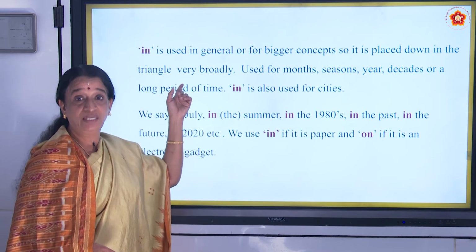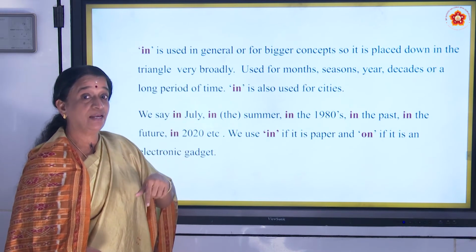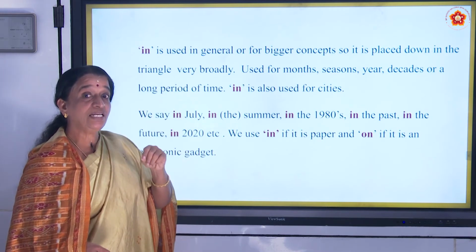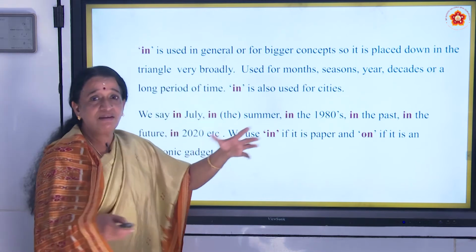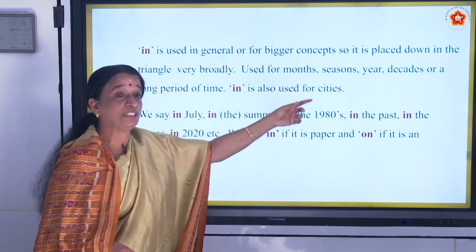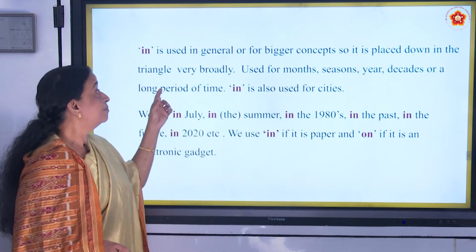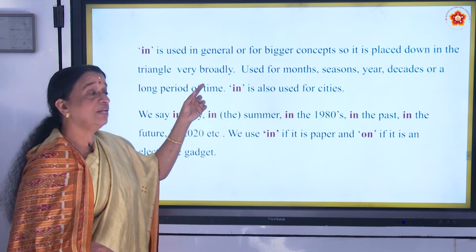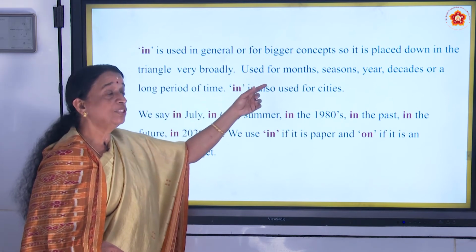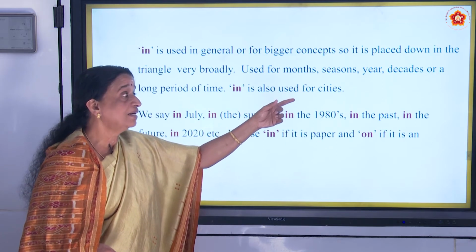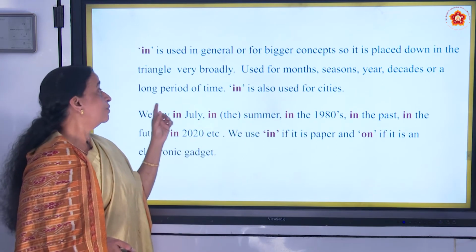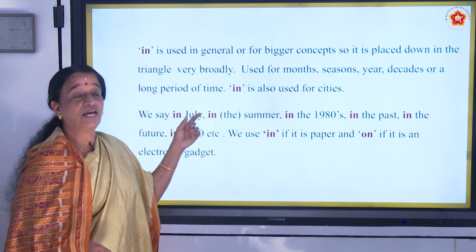Now we are dealing with in. At, on, in, that pyramid. So the least important is in. In is used generally for bigger concepts, so it is placed down in the pyramid, triangle, very broadly. It is used for months, seasons, years, decades, or a long period of time.